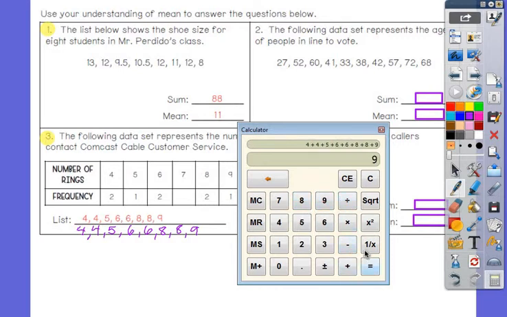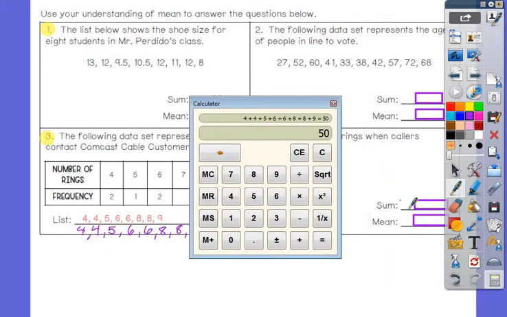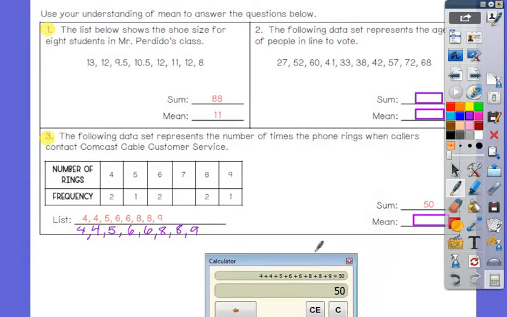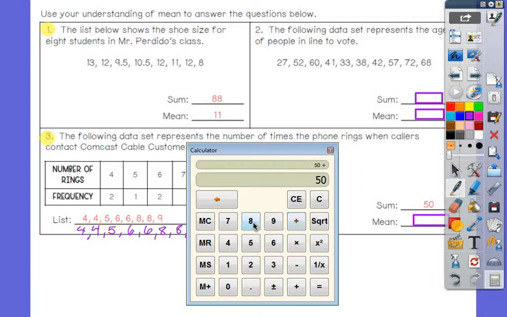I think I entered them all correctly. So what's my sum? 50. How do I find my mean? By how many numbers do I have? 8. So I'm going to divide by 8. And what is my mean? 6.25.